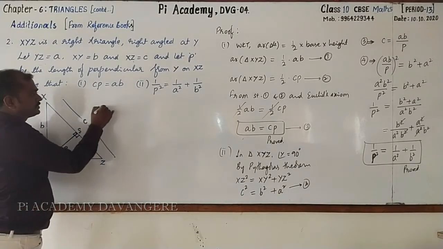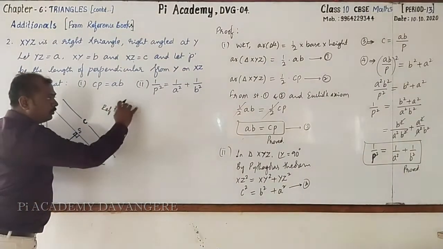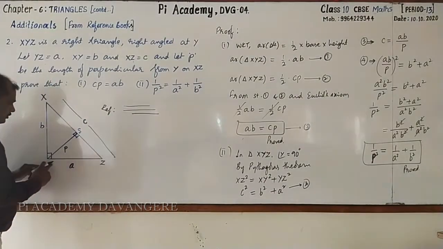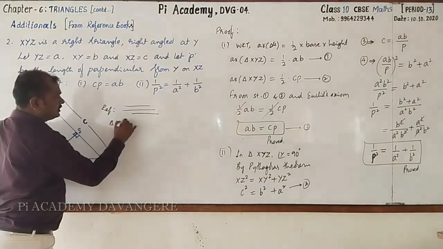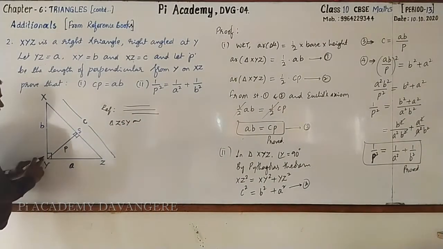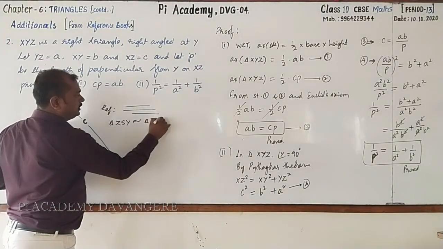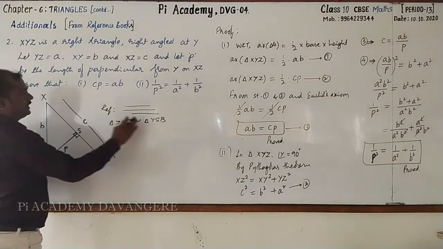Just for your reference only, look here. After writing the whole statement, if you take triangle ZSY, triangle ZSY is similar to triangle YSX.